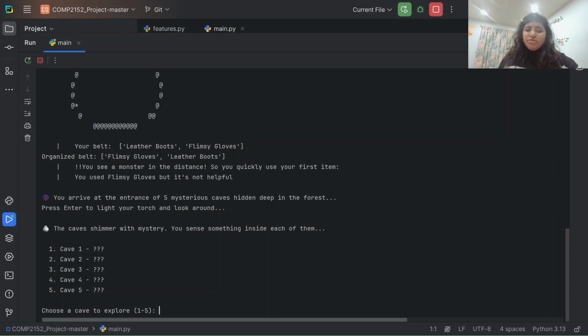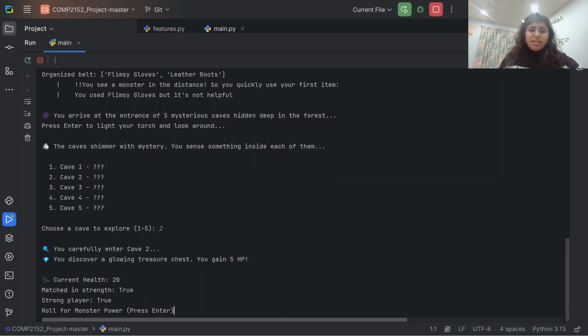So you can choose any one of them, and after that you get to know whether it was a trap, you get a clue, or you get a treasure. I will go ahead with two, and we discover a glowing treasure chest. This gives us 5 health points. If we would have found the trap, then we would lose 3 health points. And if we get the clue, it does not affect our health in any way. And so now we will go ahead and play the game some more.